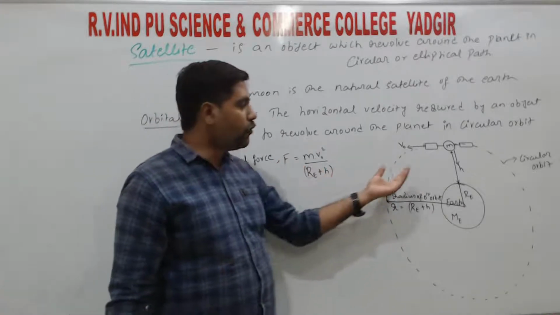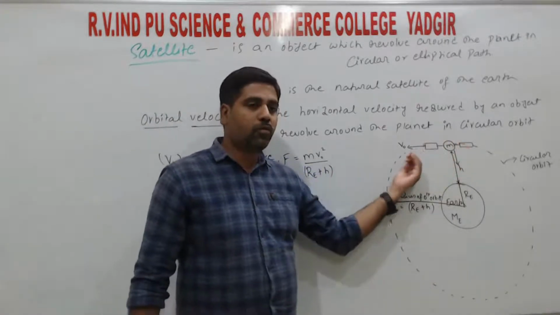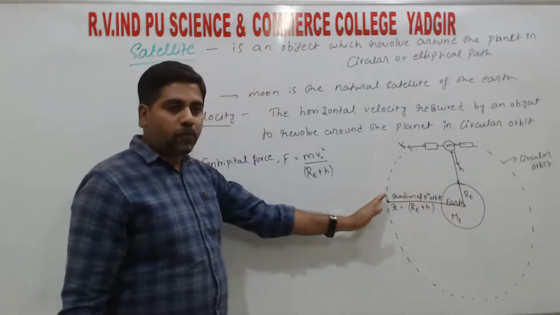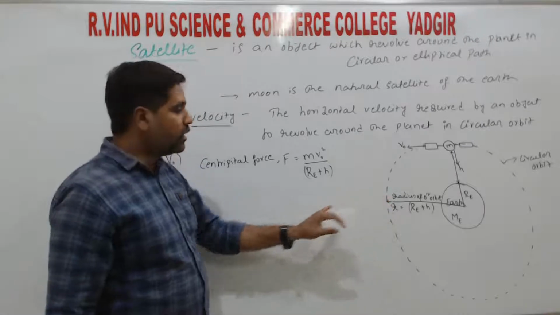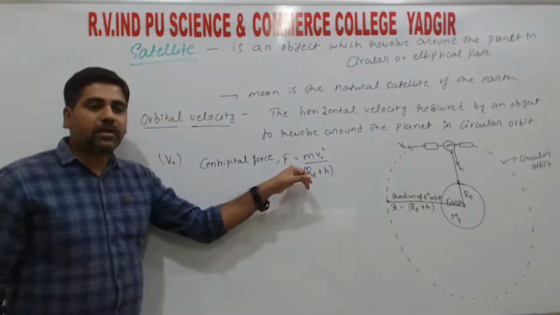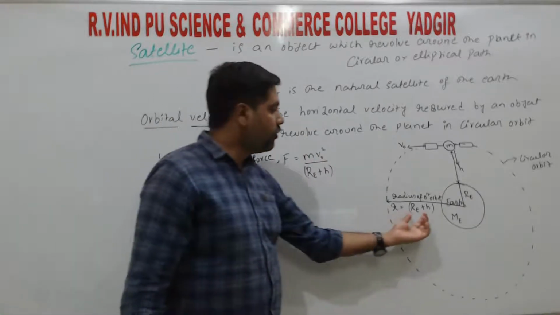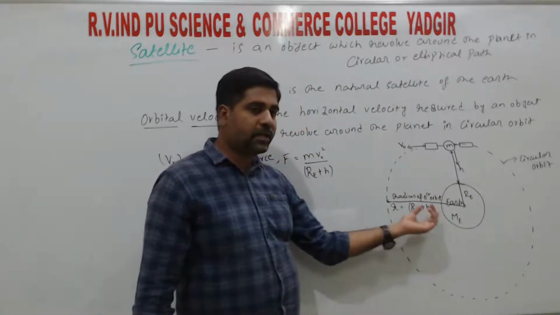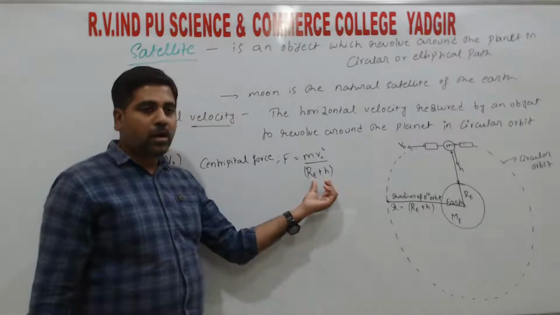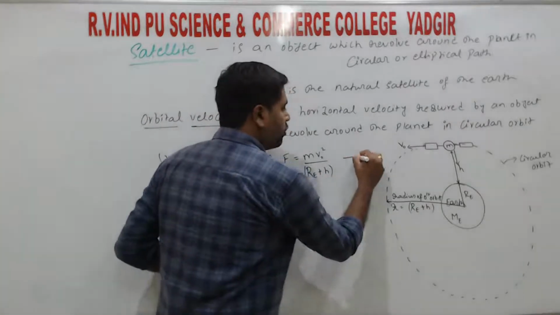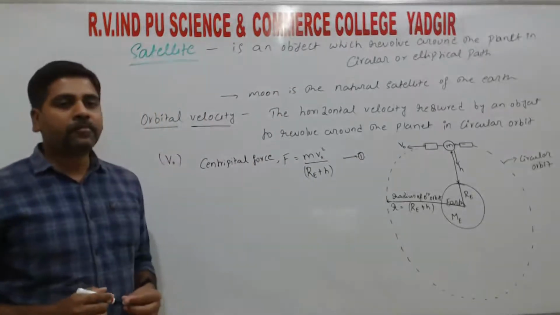Centripetal force is responsible for the object to move in a circular path. We studied this in laws of motion, right? So we have the relation F equals mv square divided by r. Here the r value is RE plus H, so we substitute RE plus H. We call this the first equation, right?